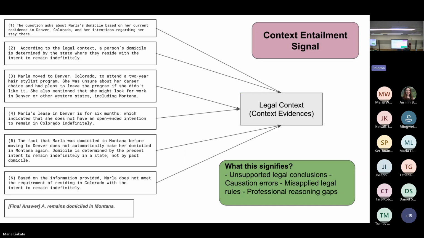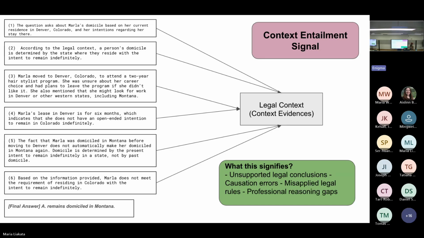Now we have a third very important signal that we realized is very important: we take the legal context as a whole and try to see how well it is supported by each step that has been given to us. Instead of just looking at the step-by-step flow, we also introduce legal context as a separate entity, and we are trying to check the relationship between the legal context and each step. This is what helps us in finding out what is an unsupported legal conclusion, what could be some causation errors, some misapplied legal rules.